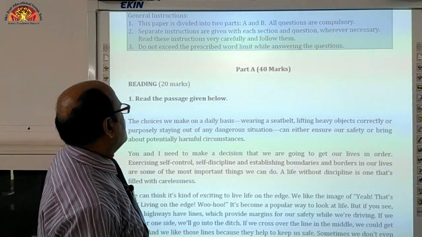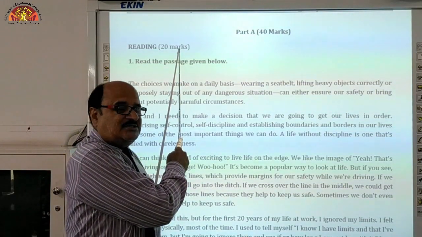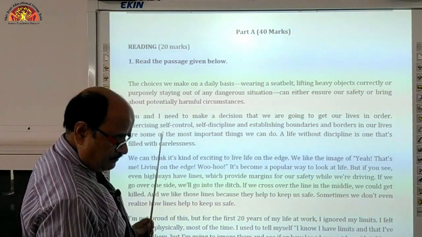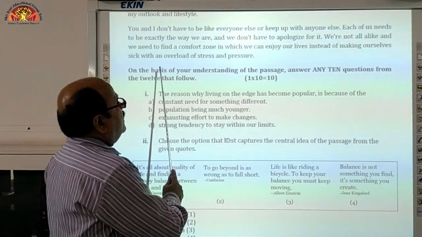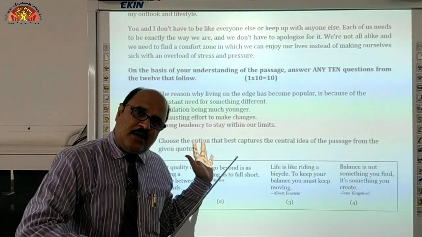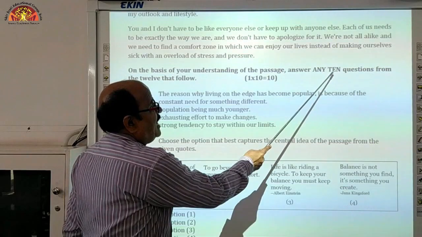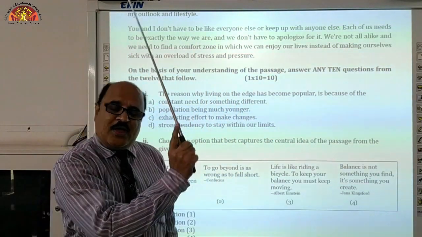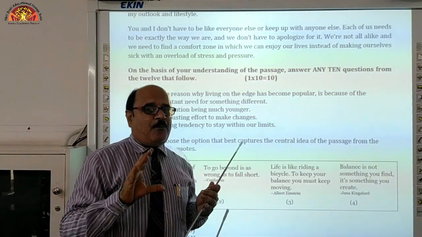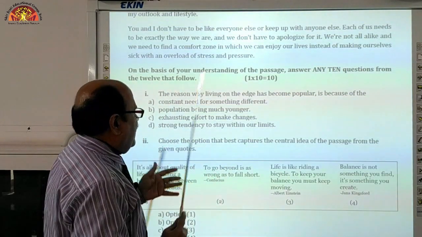Have a look. In this way you can see the reading section, 20 marks, 10 plus 10, with two unseen passages. This passage is here. I told you that you have to attempt 10 questions, but 12 will be there. This is the internal choice. On the basis of your understanding of the passage, answer any 10 questions from the 12 that follow. And be assured that all questions in Part A will be MCQ, multiple choice questions, so it is easier for you.